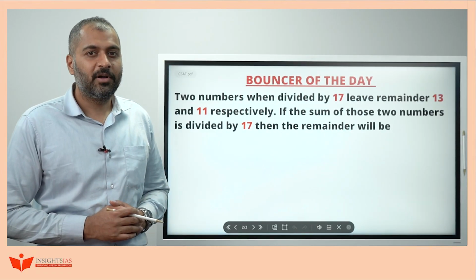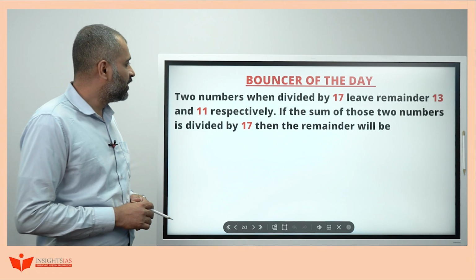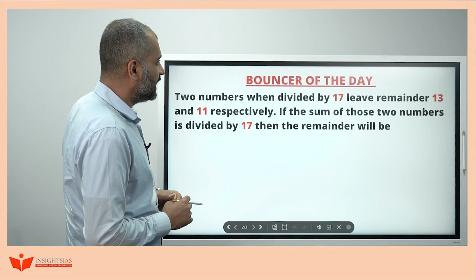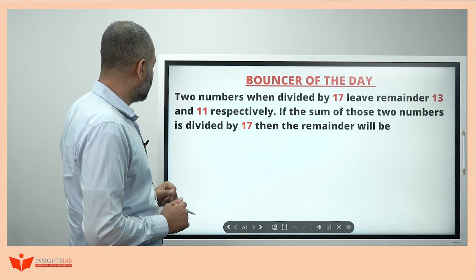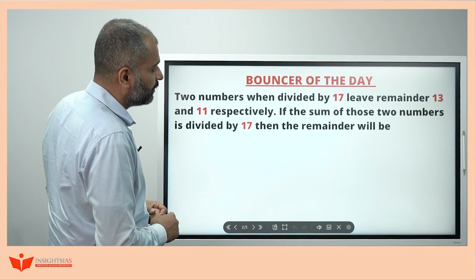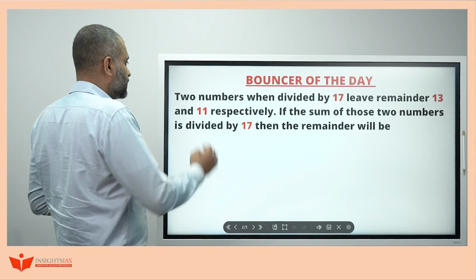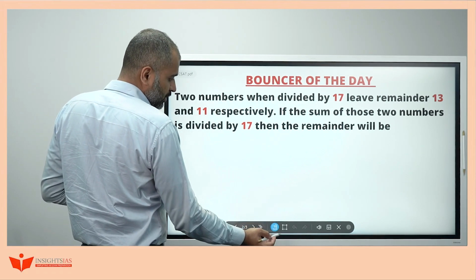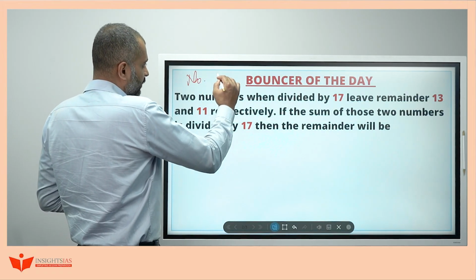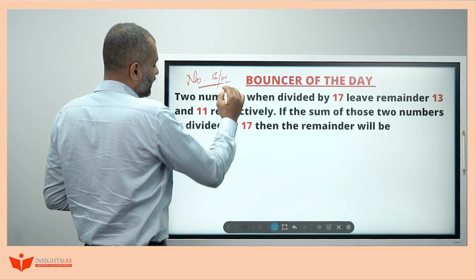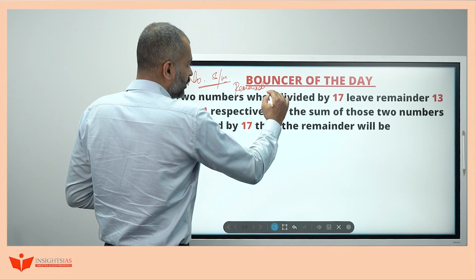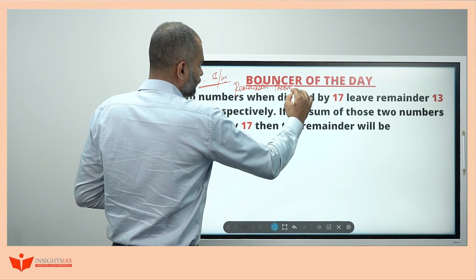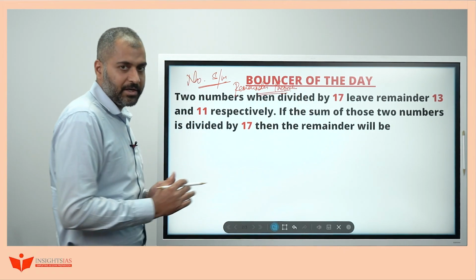This is the bouncer of the previous video question. Two numbers when divided by 17 leave remainders 13 and 11 respectively. If the sum of these two numbers is divided by 17, then what will the remainder be? This is the topic number system, and the concept here is remainder theorems. Look here, I'll show you how remainders work.